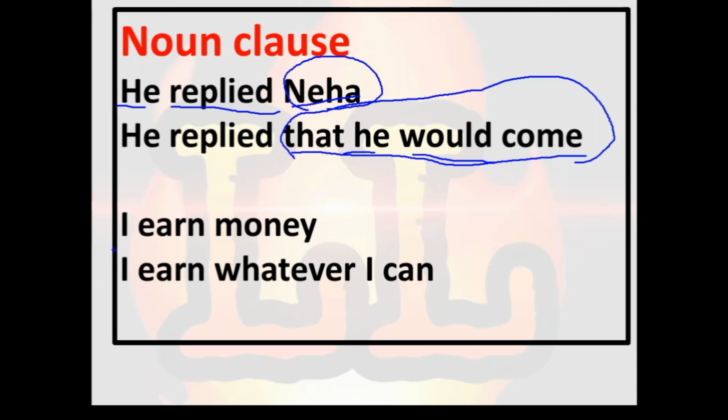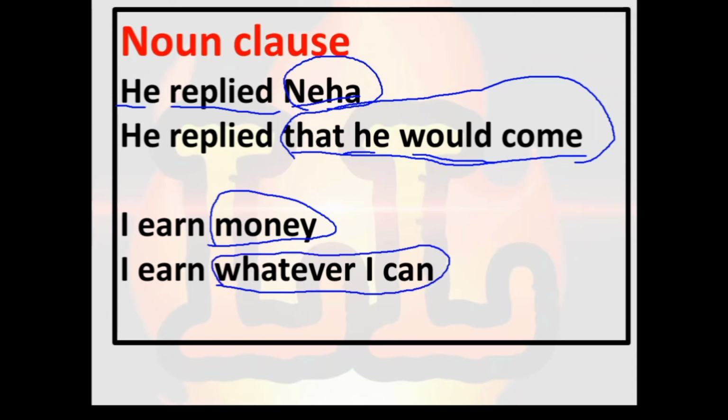Let's see the second example: I earn money. In this example, I is a subject, earn is verb and money is object. So in the place of object, or we can say in the place of noun, in the second example, here comes clause. So this clause again comes in the place of noun, and that's why it is called noun clause.